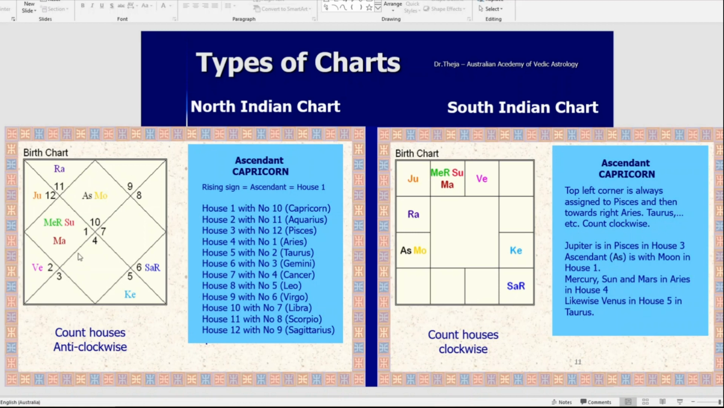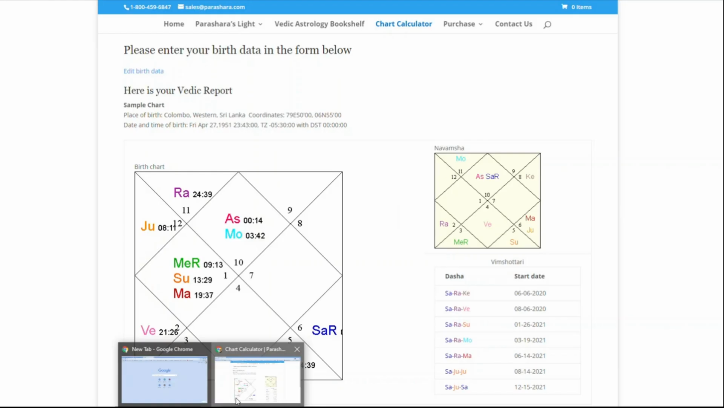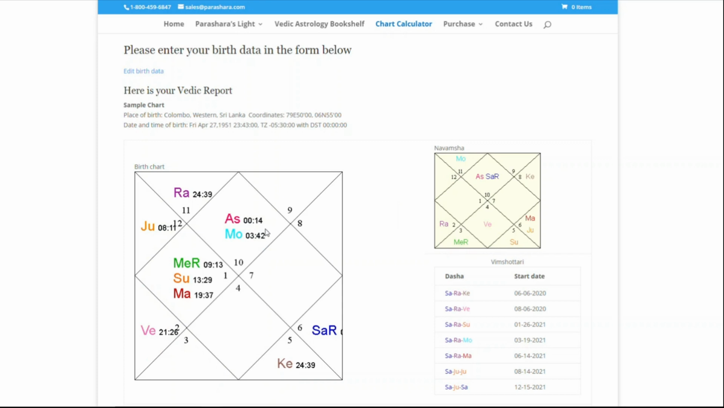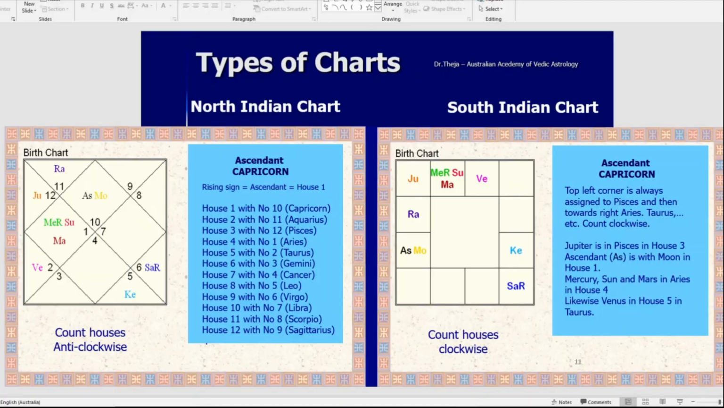So you saw that birth chart in our sample. Look, this has number 10 in the center with the moon. And AS here means ascendant. That is the rising sign or the ascendant. AS, ascendant, number 10 here, and the moon here. Then the next one, number 11 and Rahu here. We go anti-clockwise, so we can see that here.